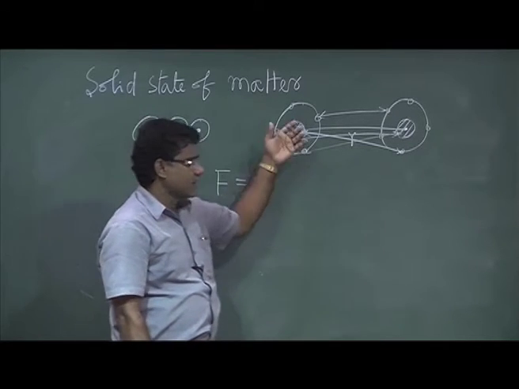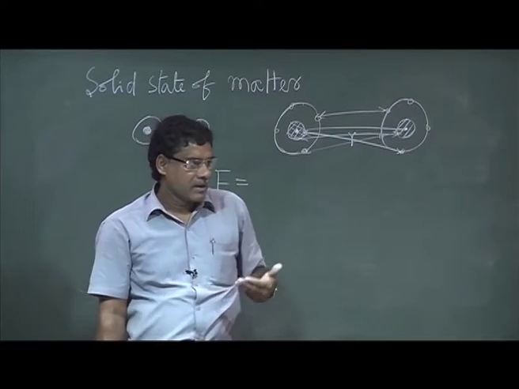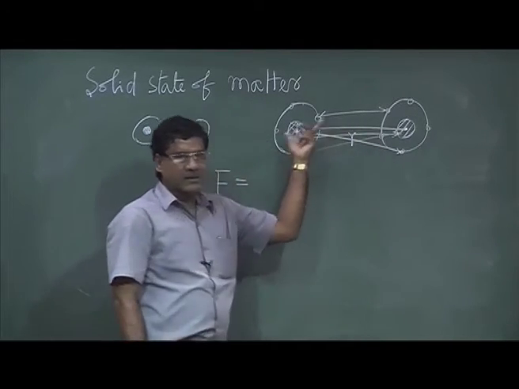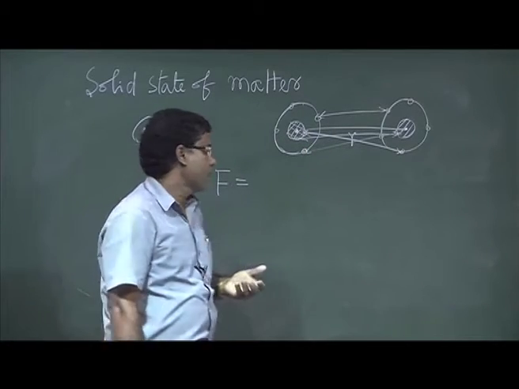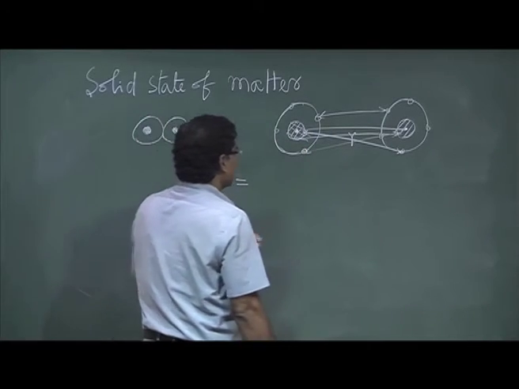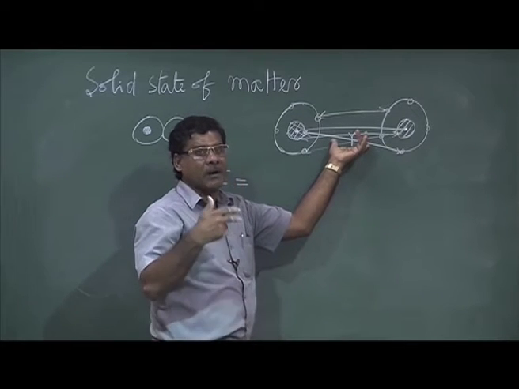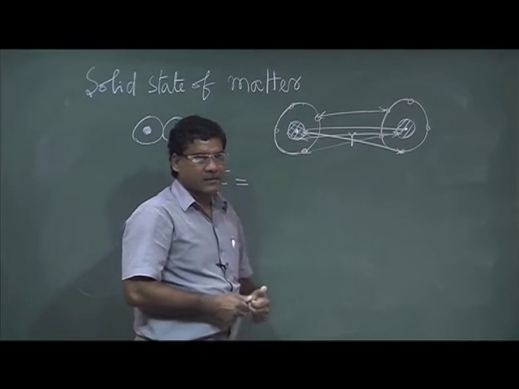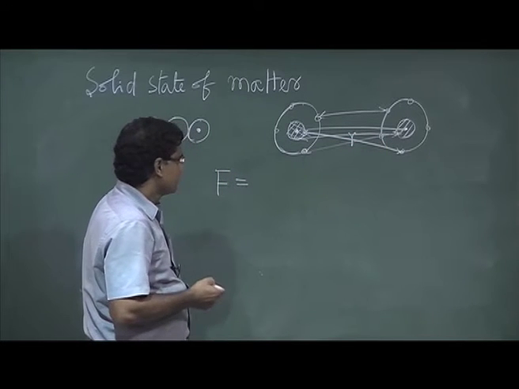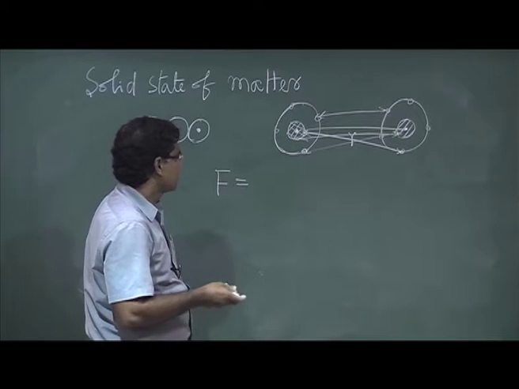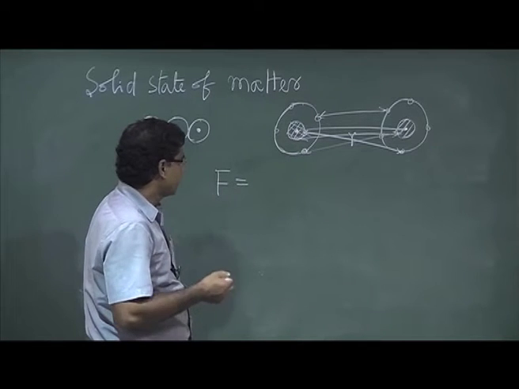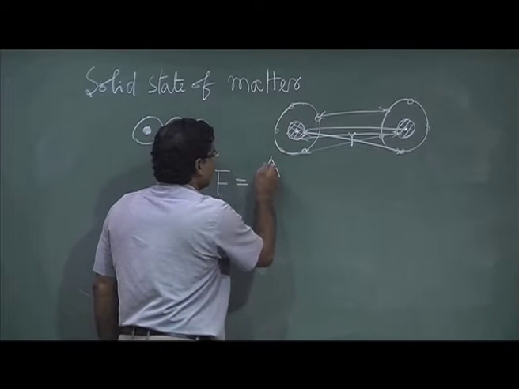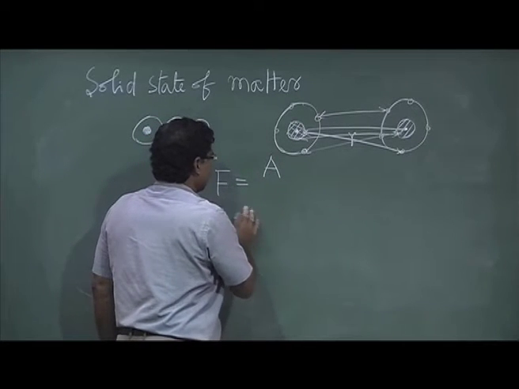This force is basically proportional to the electrostatic force, it is proportional to some power of the interatomic distance, inversely proportional to some power of the interatomic distance. So one force will be repulsive and another force will be attractive.